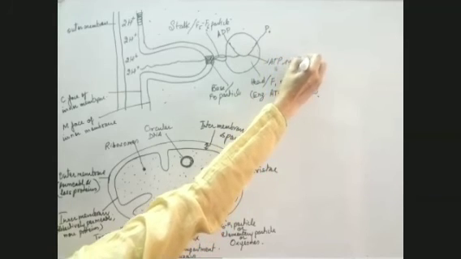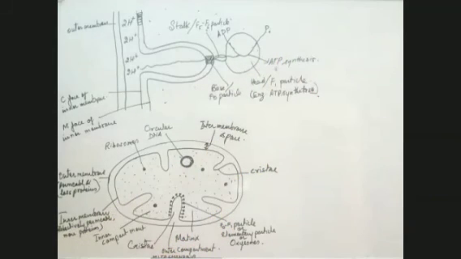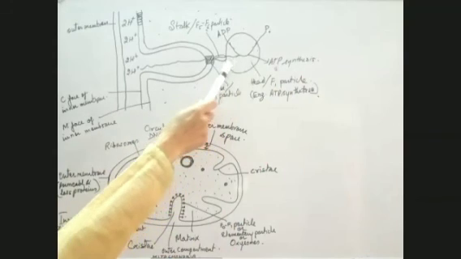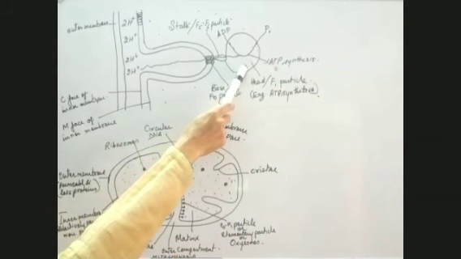This is how ATP is synthesized by the ATP synthetase enzyme which is present here.